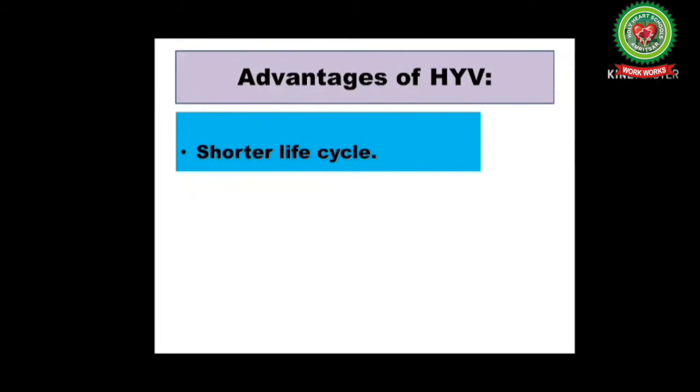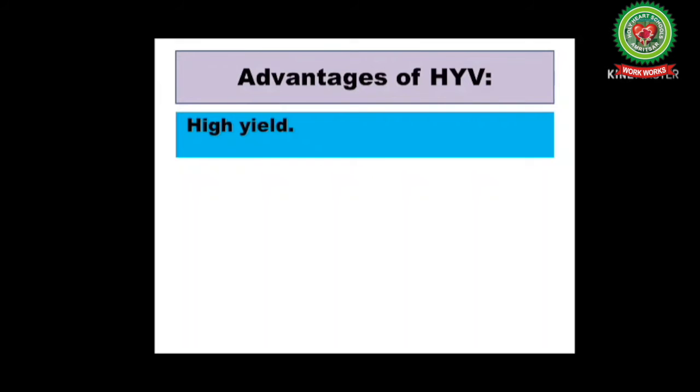Now, the advantages of high yielding variety seeds. The very first is a shorter life cycle. High yielding variety seeds have a shorter life cycle, so a farmer can do multiple cropping in the same piece of land. And the next one is high yield. High yielding variety seeds have more disease resistance, more herbicide or pesticide tolerance, and drought resistance. So we can conclude that high yielding variety seeds result in high yield.